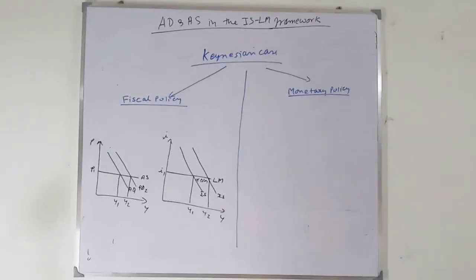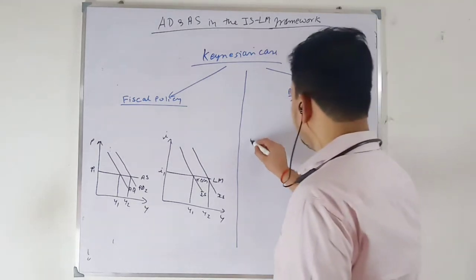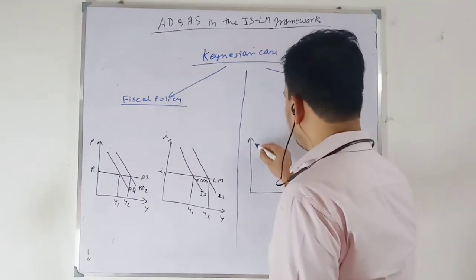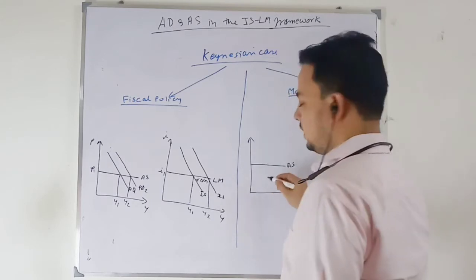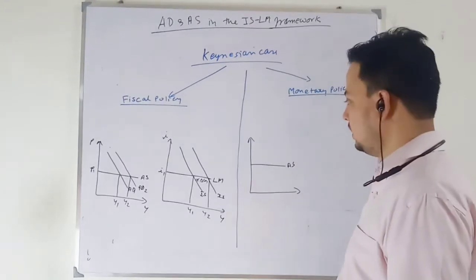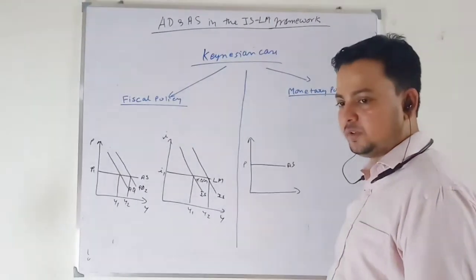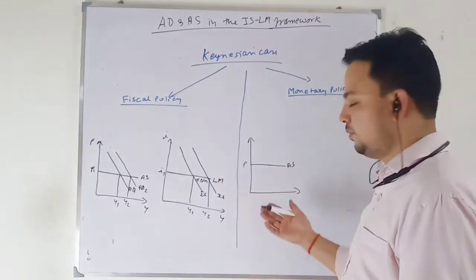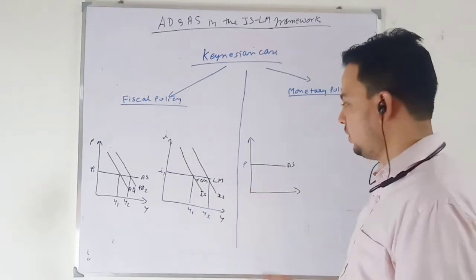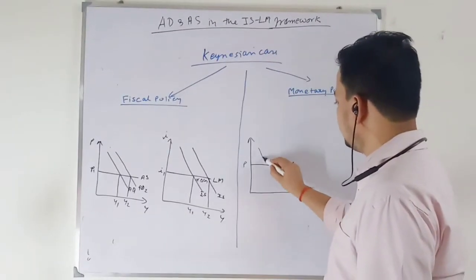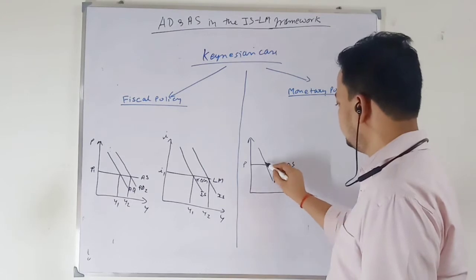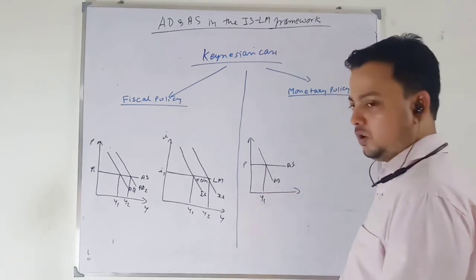Okay, when we are looking at monetary policy in the Keynesian framework, my aggregate supply curve is again vertical. Since there is idle capacity in the economy, more output can be produced without increasing the price level, because we have involuntary unemployment, workers willing to work at the going rate. So this is my initial aggregate demand, and this is my equilibrium output.